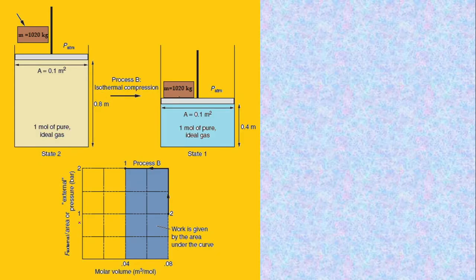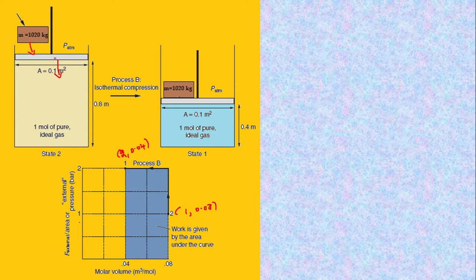Similarly, now let us consider process B, where I am going to replace the weight on the piston. Therefore, the system is receiving work from the surrounding. Now the system moves from state 2 to state 1. We know the state 2 condition, it is 1 bar, 0.08 meter cube per mole. Similarly, state 1 condition is 2 bar, 0.04 meter cube per mole.